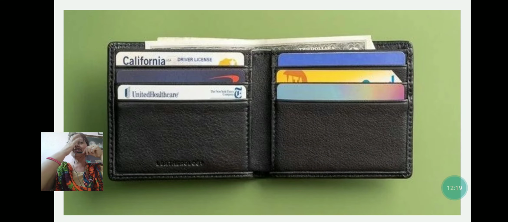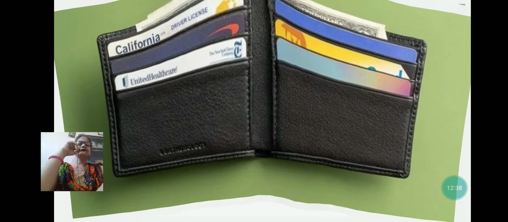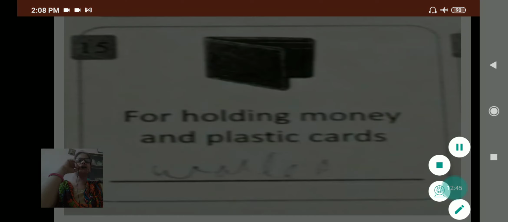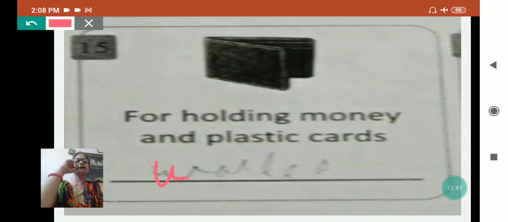And this is the picture of wallet. Usually you will see male members of your family keeping the wallet in which card is also there, some rupees is also there, because right now we are doing cashless transactions, so credit card, debit card, everything is kept in this type of wallet. And for holding money and plastic cards, what do we use? Wallet.